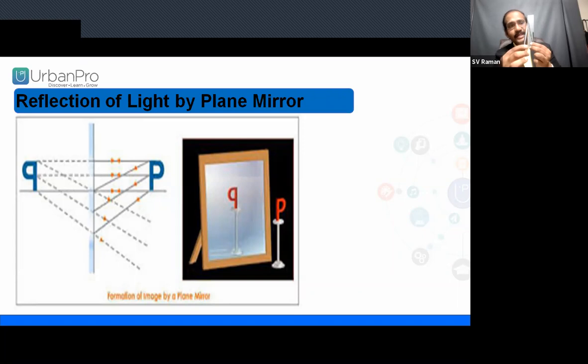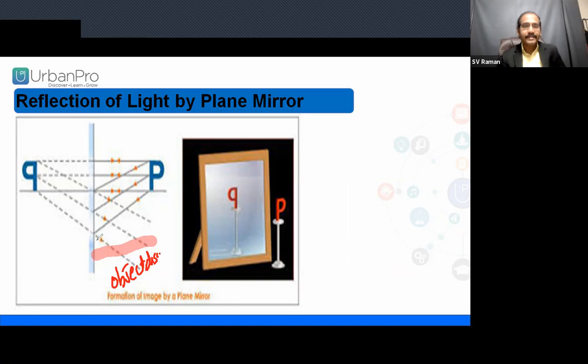Now, the image you are also seeing inside the mirror. So the distance from the mirror to where the image is forming inside the mirror is the image distance. Make these two clear. The first one is object distance. The second one is image distance. As an example here, take the letter P. From the mirror to the letter P, that distance is the object distance.